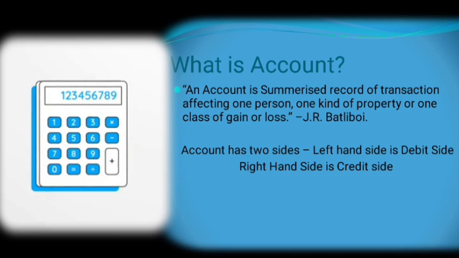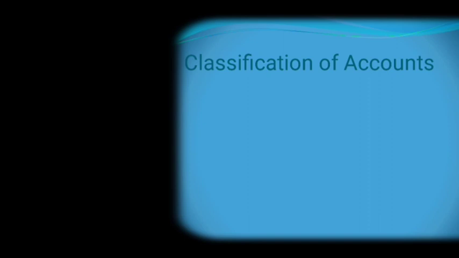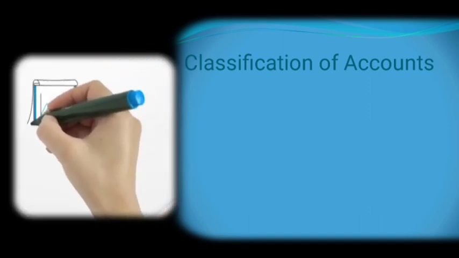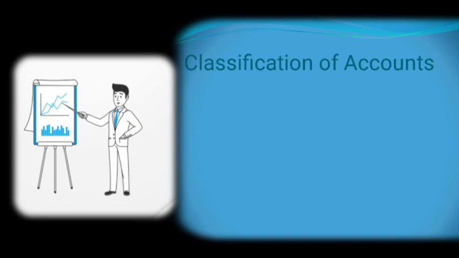An account has two sides. The left hand side is called the debit side and the right hand side is called the credit side. Next slide is classification of accounts. In the process of bookkeeping, we have to classify accounts into some categories.